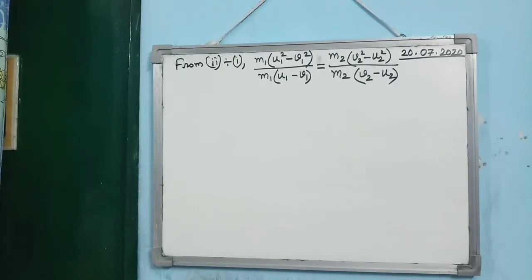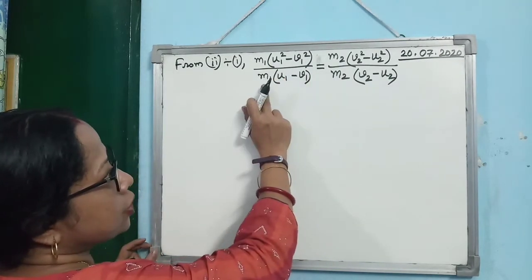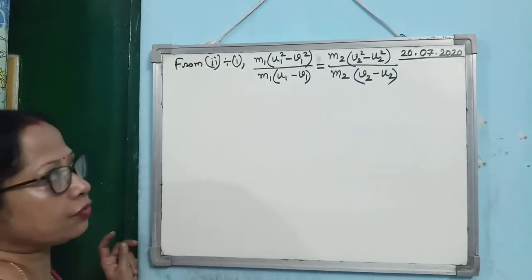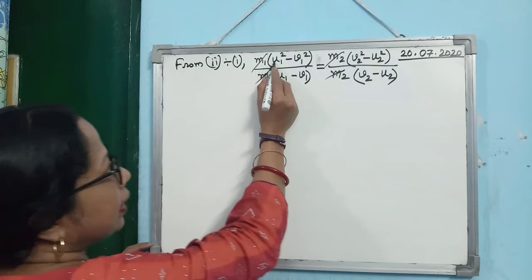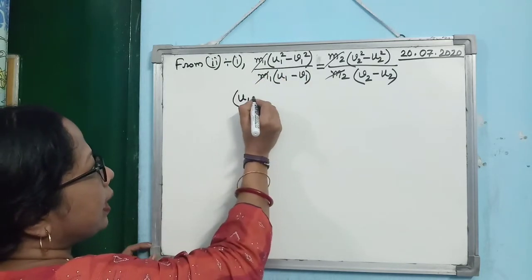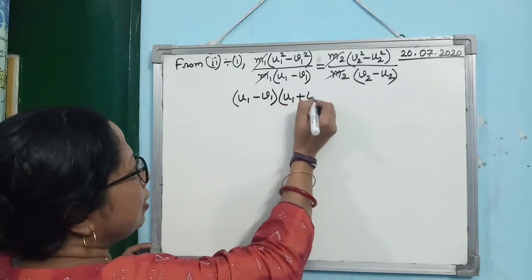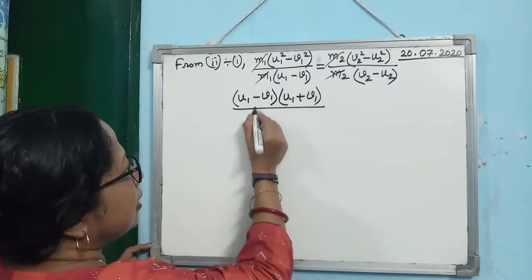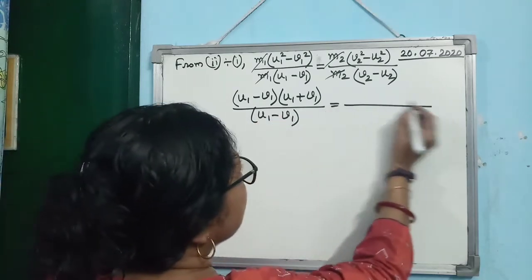Now if you divide equation 2 by equation 1, then you see, it will be m1 into u1 square minus v1 square by m1 into u1 minus v1 is equal to this. So you see, m1 m1, m2 m2 you can cancel. Again, u1 square minus v1 square, you can write as u1 minus v1 into u1 plus v1, and here down u1 minus v1. And in this case, what you are getting?